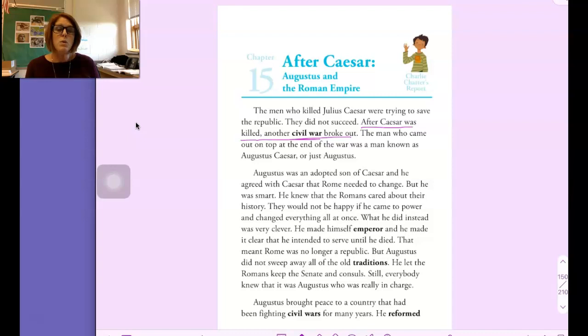As we move on to page 125, you will be listening and looking for the answer to question number 5 on activity book 11.1. Number 5 says, Augustus said that he found Rome in marble and left it in brick. So, reading down here. Augustus brought peace to a country that had been fighting civil wars for many years.